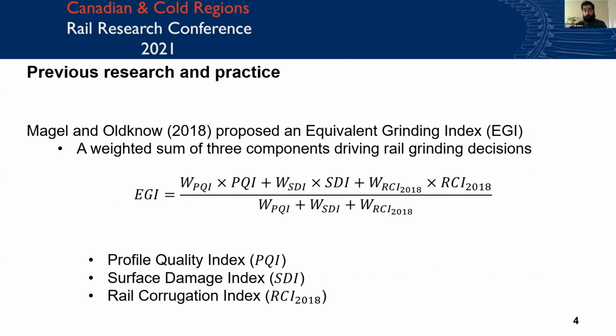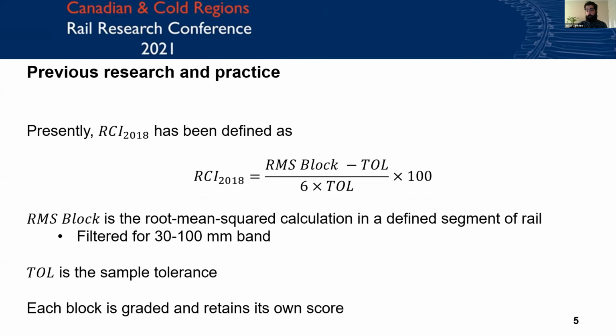So Magel and Oldno proposed an equivalent grinding index, which was meant to be a one-number summary for a section of rail as a weighted description of three major track condition metrics: the profile quality, or basically the shape of the railhead, the surface damage on the rail, and corrugation on the rail face. So our work focuses on what's called RCI sub 2018 or RCI 2018 validation and improvement, which lets us score or grade a particular section of rail.